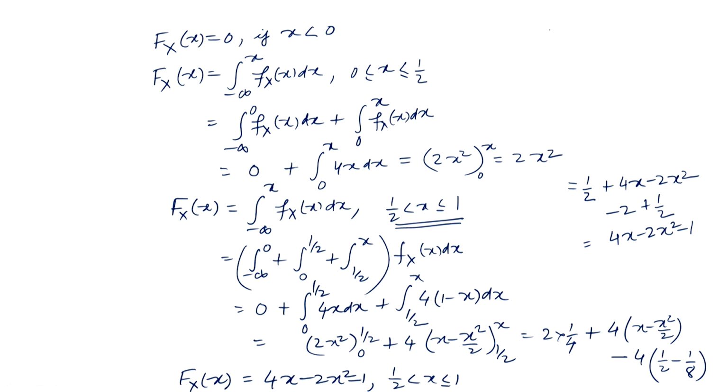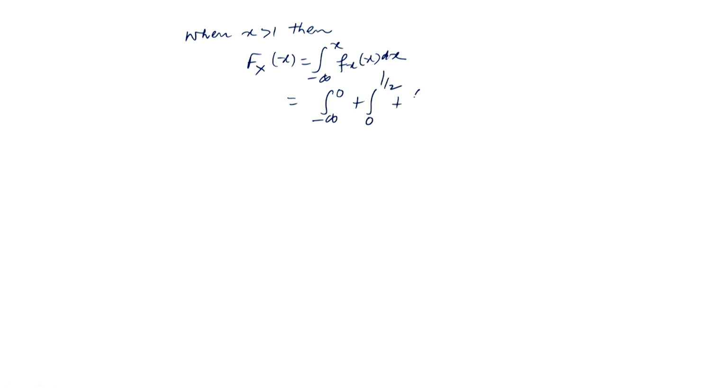Now, let us consider the case when x is greater than 1. Then F_X(x) equals the integral from minus infinity to x of f_X(t) dt, which is the integral from minus infinity to 0, plus the integral from 0 to half, plus the integral from half to 1, plus the integral from 1 to x of f_X(t) dt. The integral from minus infinity to 0 is 0.